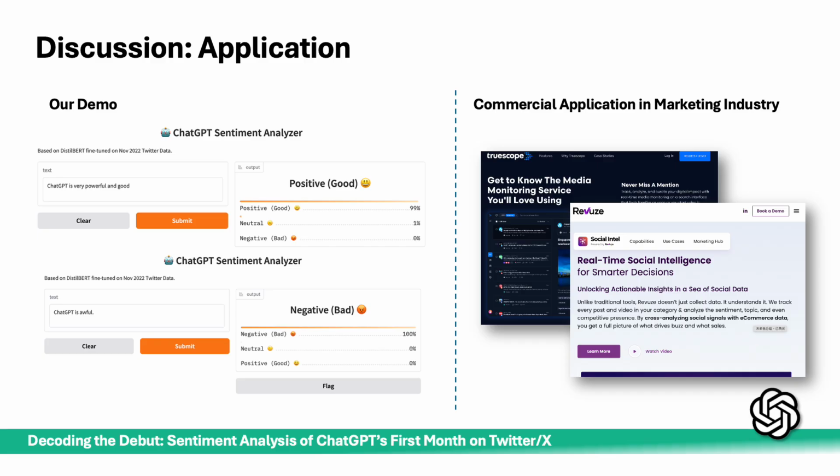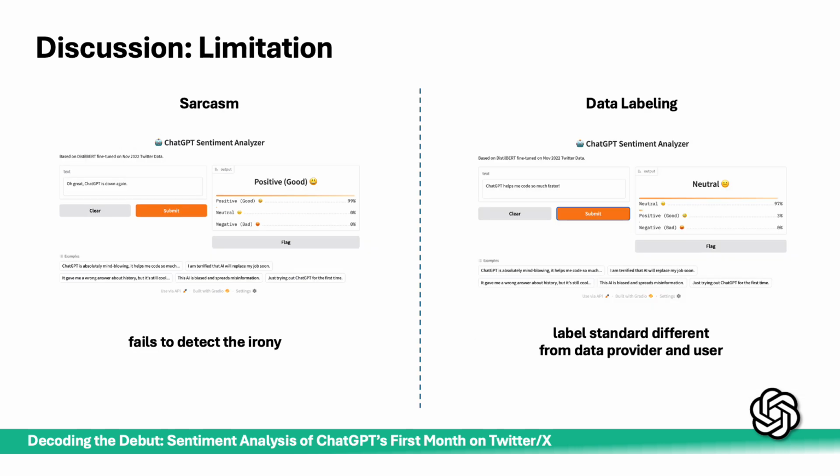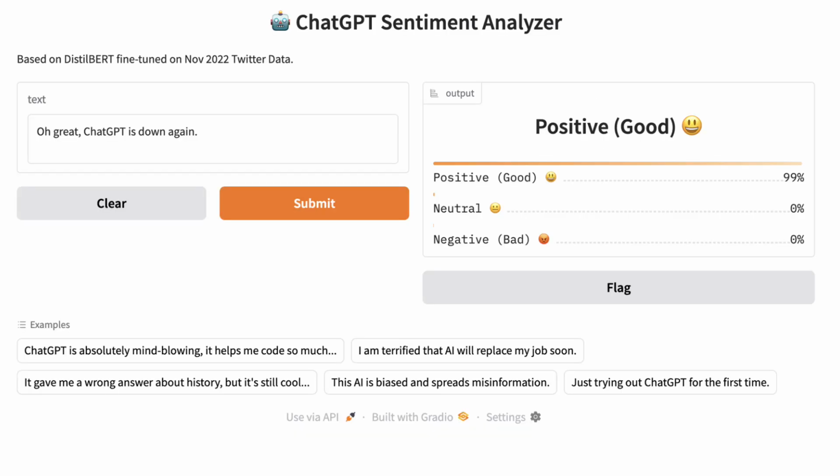Regarding application, sentiment analysis is already a mature marketing tool. Broadly speaking, it's also critical for policymaking, political forecasting, and macroeconomic analysis. However, future deployment faces clear limitations. As shown in our stress test, if I input a sarcastic sentence, the model often fails to detect the real meaning. When we input "Oh great, ChatGPT is down again," it told us it is positive.